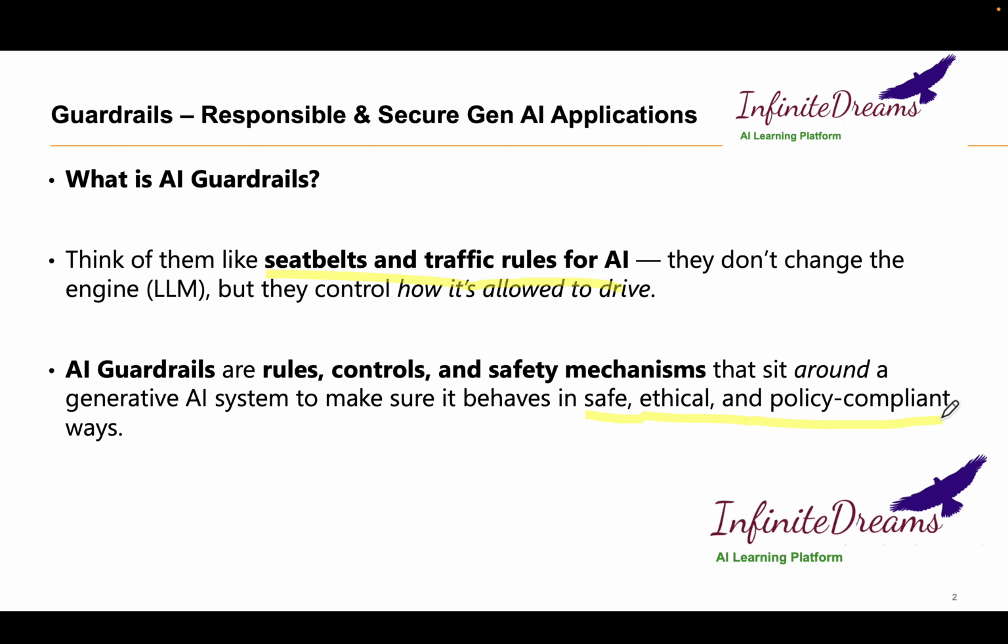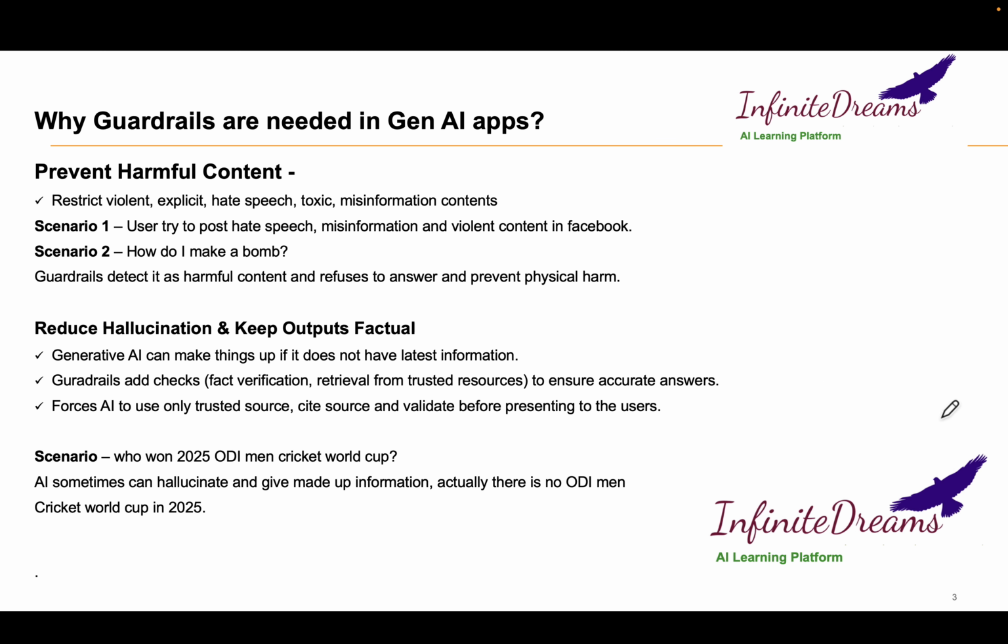Now we will learn through examples what sort of response we will get from a generative AI LLM model if a guardrail is not there, and how a guardrail helps us get a safer response. Let's think about preventing harmful content.